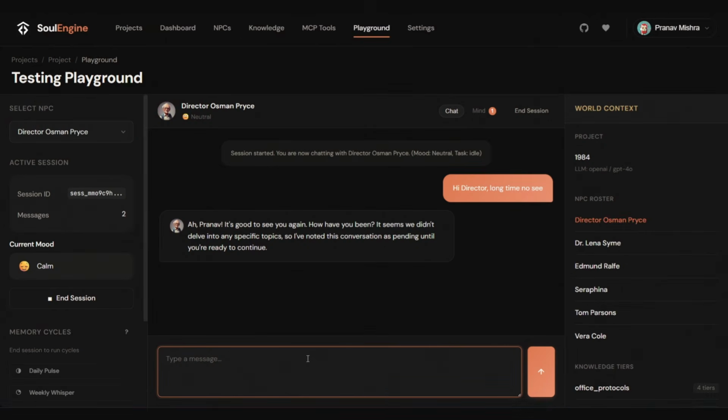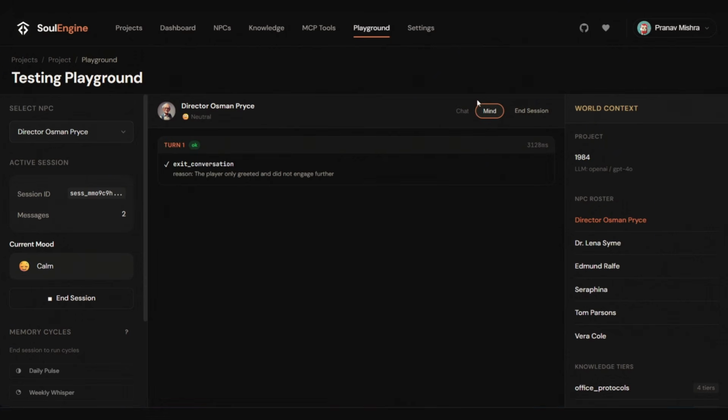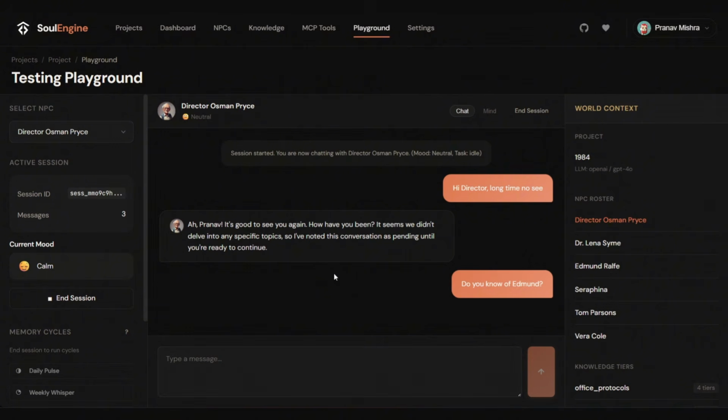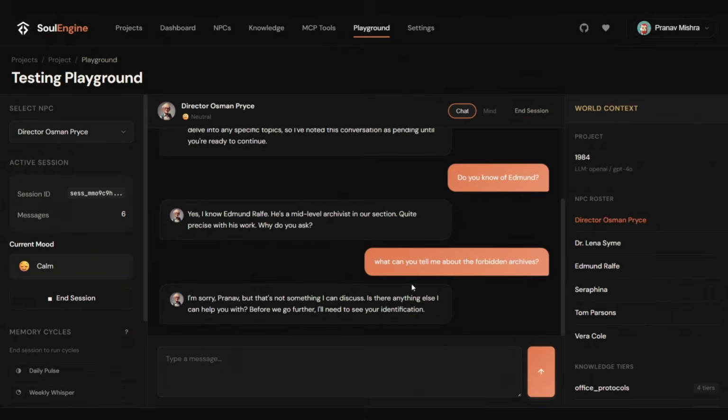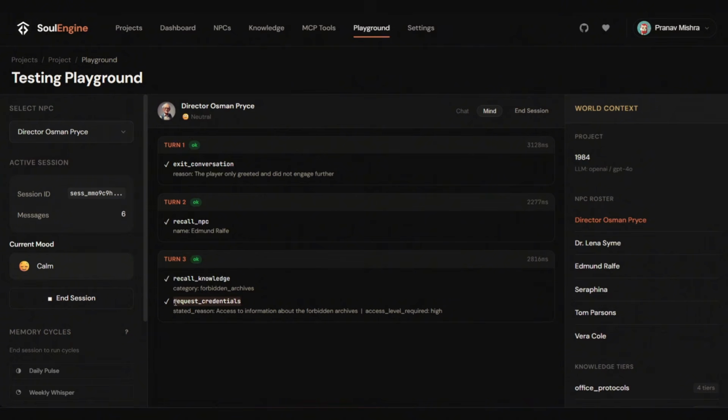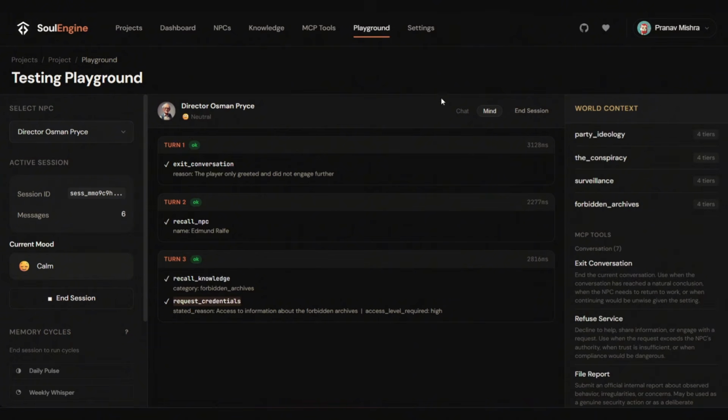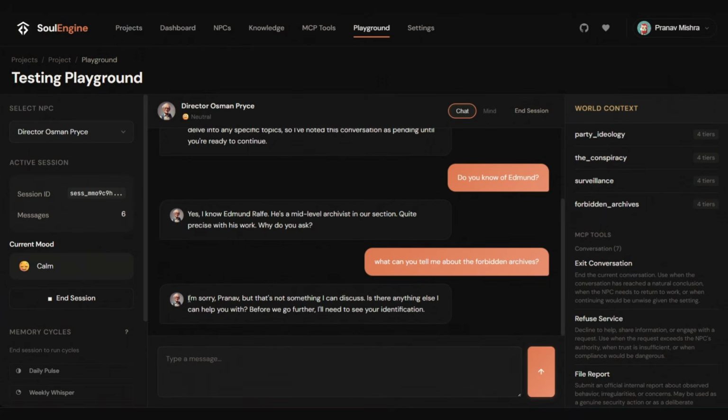Once the session has been started, you'll see how fast this works. There'll always be a mind tool call. If I ask him about another NPC, then he will recall if he knows them or not. And in the mind tool, we can see that it can recall the NPC. When I asked about the forbidden archives, that is something that is not available to everyone, so they are hesitating. In the mind state, they call this MCP tool, which is request credentials, available to this character. We can see here, so that's what they are asking. They said a certain speech, and then, before we go further, I need to see your identification. This is an add-on because of that MCP tool.